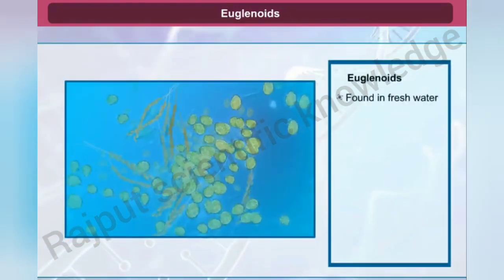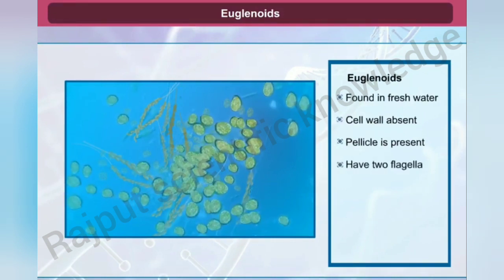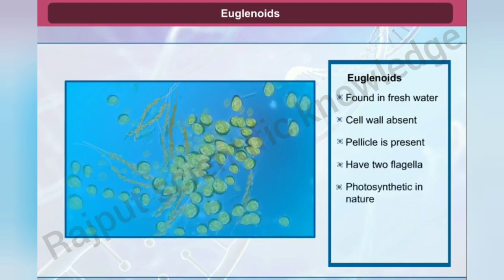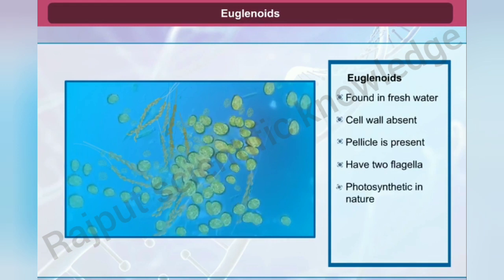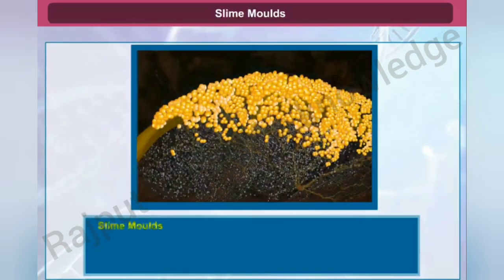Euglenoids. They are found in fresh water. The cell wall is absent, but a protein-rich layer called pellicle is present, which makes their body flexible. They have two flagella, one long and one short. They are photosynthetic in nature. In absence of sunlight, they behave like heterotrophs. Example is Euglena.